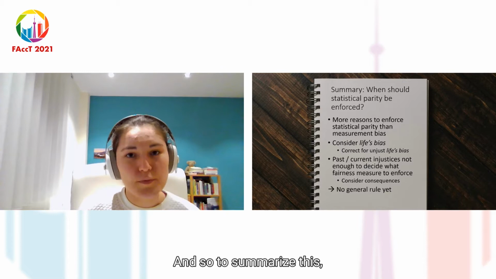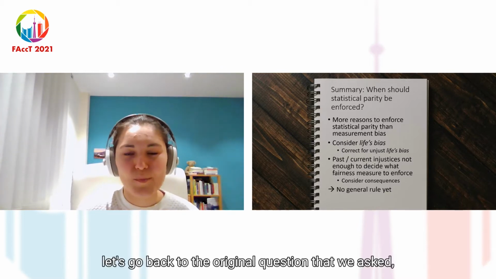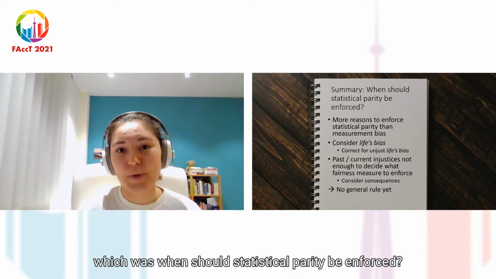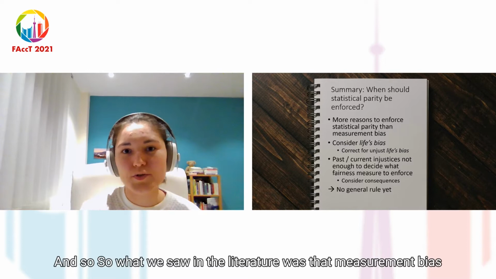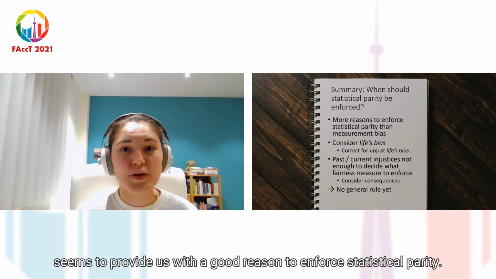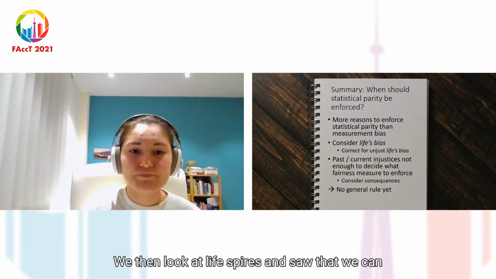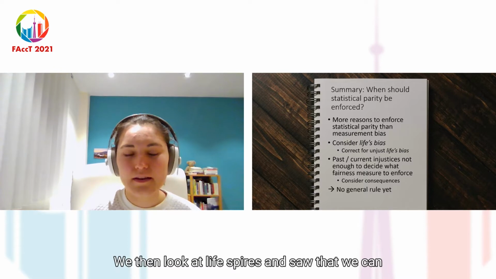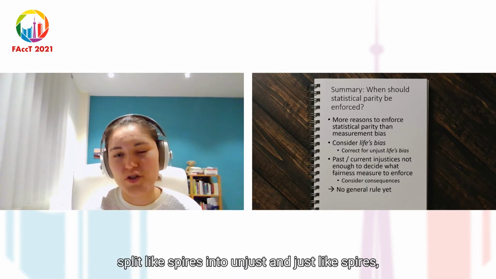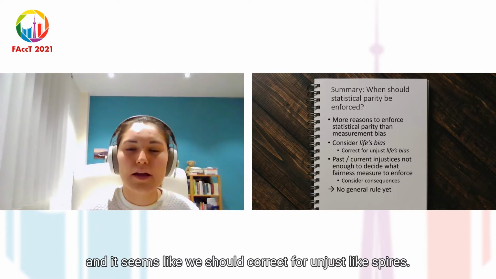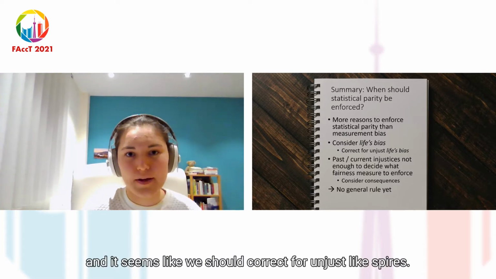And so to summarize this, let's go back to the original question that we asked, which was, when should statistical parity be enforced? And so what we saw in the literature was that measurement bias seems to provide us with a good reason to enforce statistical parity. We then looked at lives bias and saw that we can split lives bias into unjust and just lives bias, and it seems like we should correct for unjust lives bias.